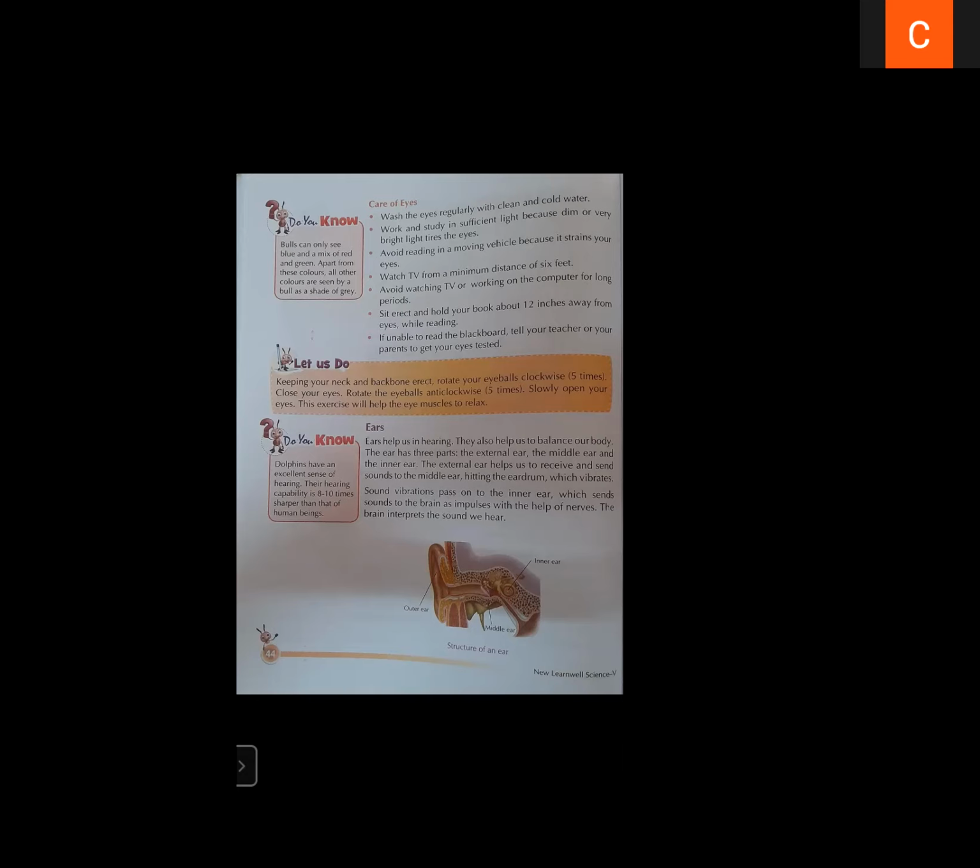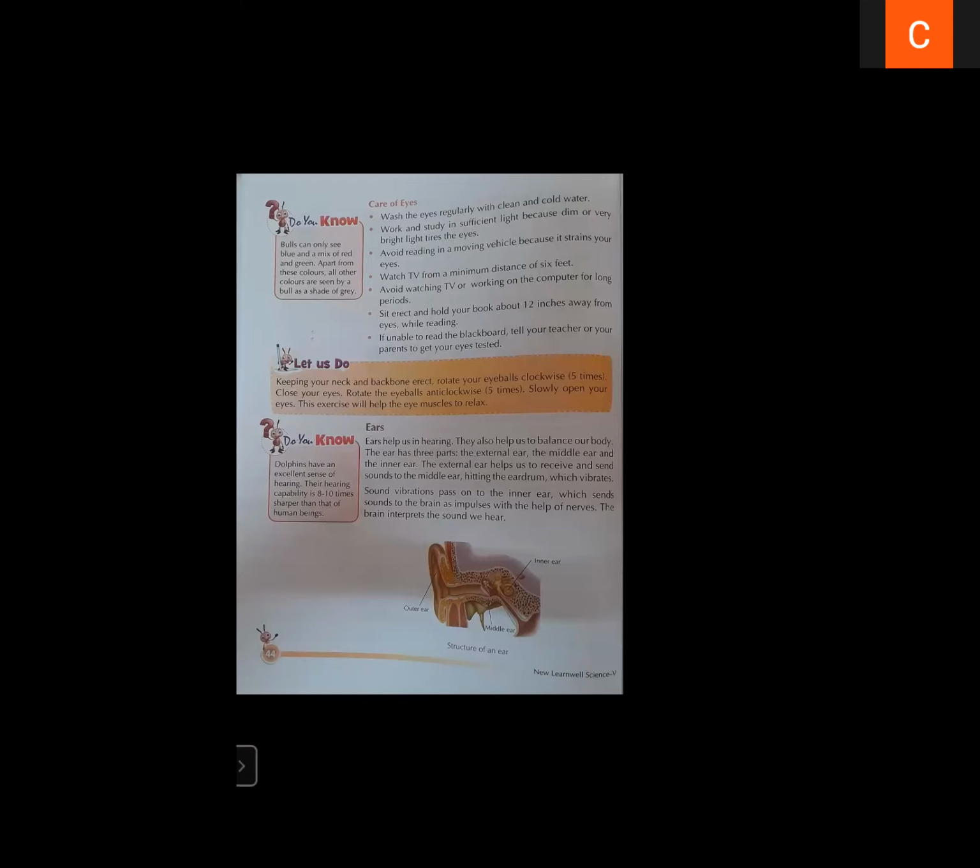Outer ear will receive the sound. That sound will be sent to the middle ear. Middle ear has an eardrum. That eardrum will vibrate, and that sound will be sent to the inner ear. From the inner ear, that message of sound is sent to the brain via nerve cells. As in the case of eyes, we have optic nerves, in the case of ear, we have auditory nerves.